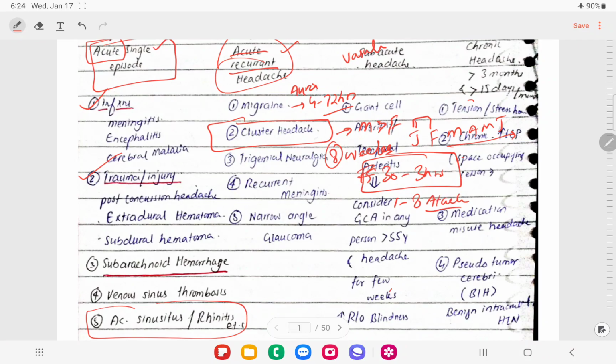Say the patient is having 5 attacks per day, and one attack remains for 3 hours, so 15 hours will be lost, right. So every day he has headache for 15 hours for 2 months, so it is a very miserable condition, like migraine, right. So these attacks are clustered in one time.